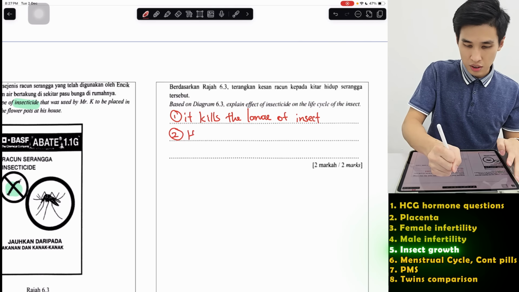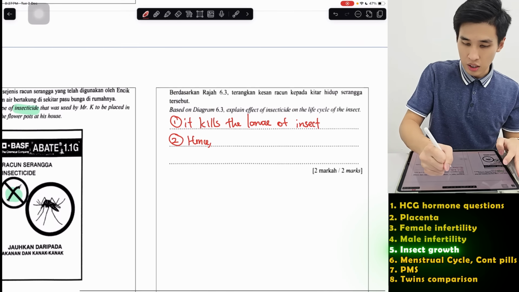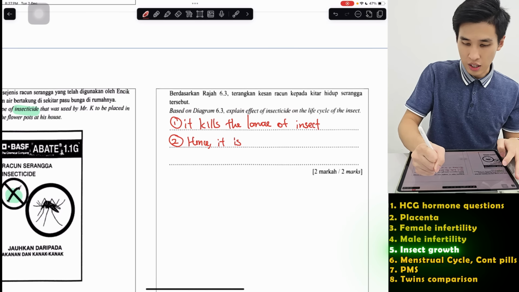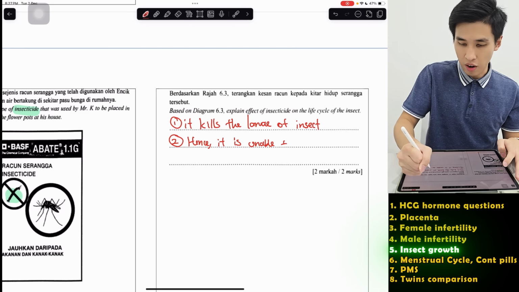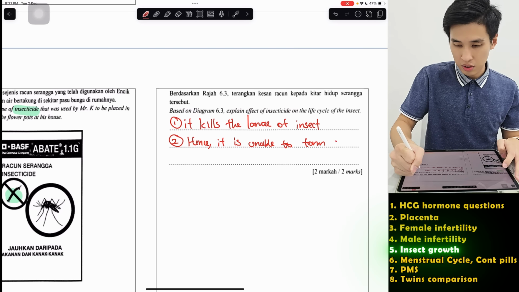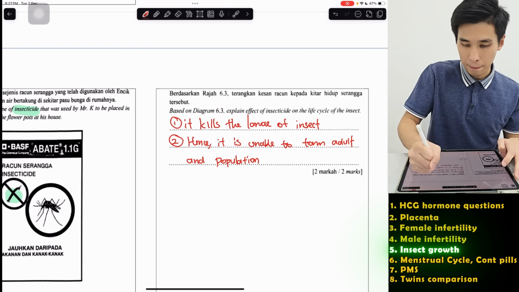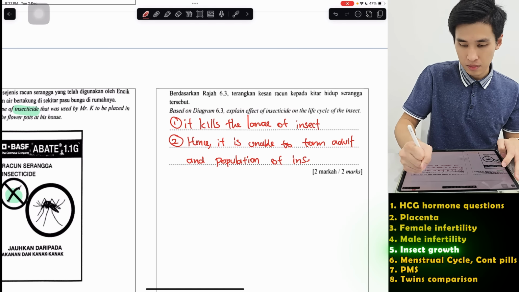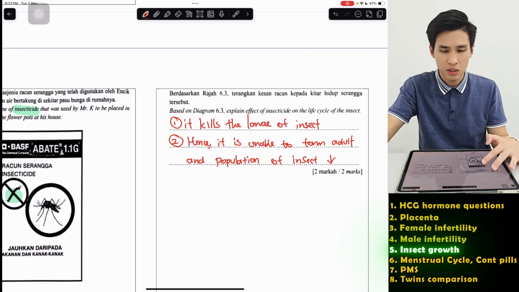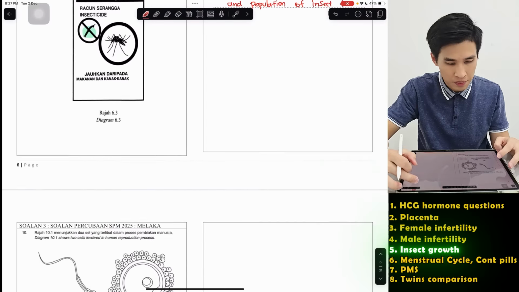So hence, it is unable to form adult and population of the insect decreases. That's how you explain this. Very straightforward, 2 marks, easy.